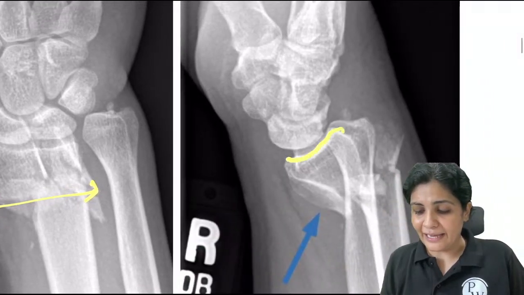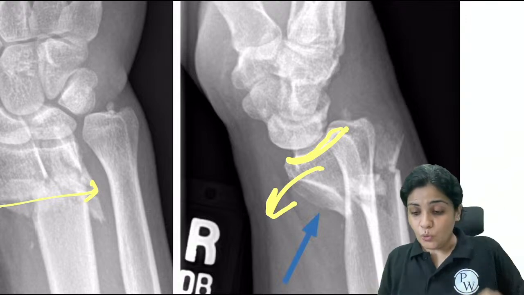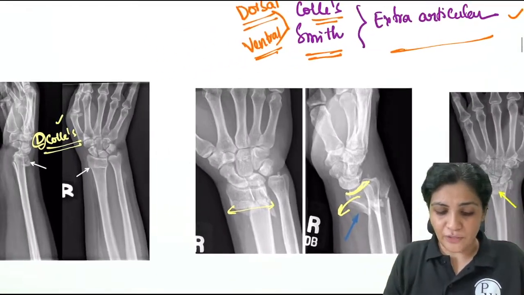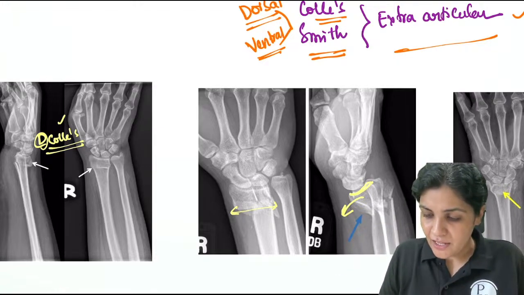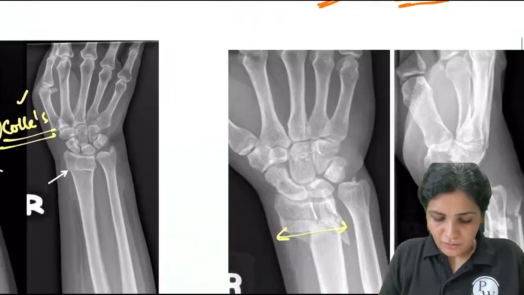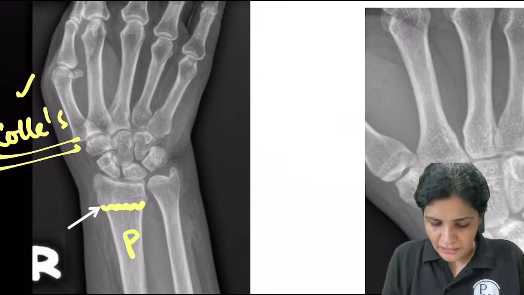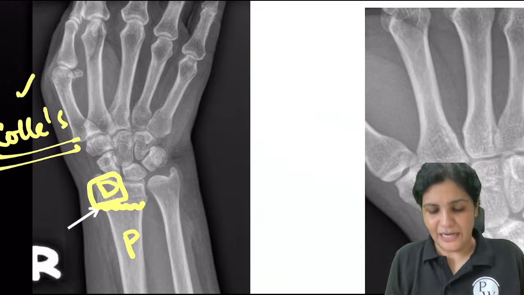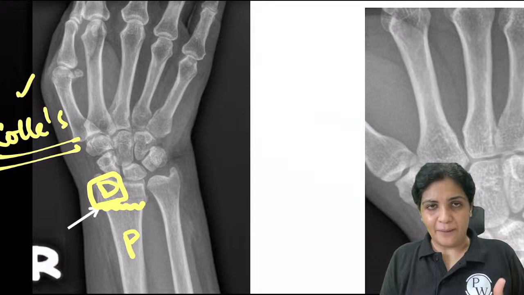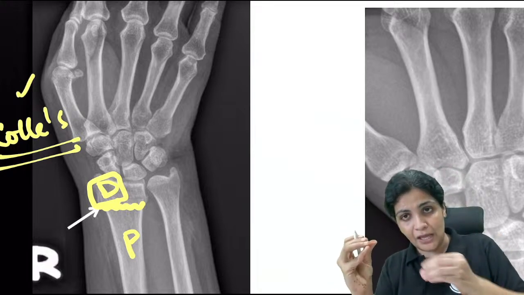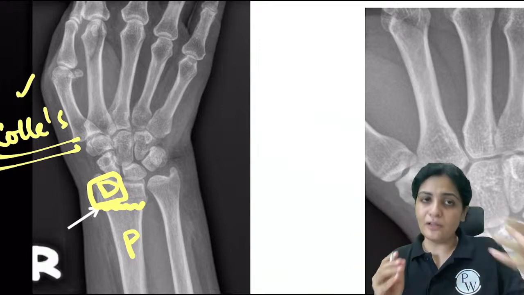And now the same thing, if you see an extra-articular fracture here, but here there is a ventral angulation, a ventral tilt. For the bone which has fractured, we usually talk about the displacement or angulation in terms of the distal fragment. Understood what the distal fragment is? So this is the fracture. This is called the proximal fragment. This is called the distal fragment. Distal means away, proximal is towards, right? Based on whether this distal fragment is moving dorsally or ventrally, you will tell whether it is a dorsal displacement or a ventral displacement.